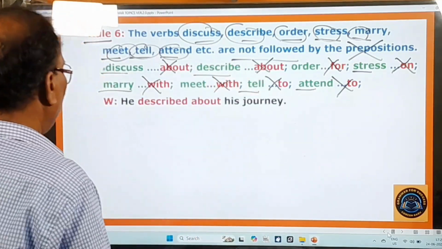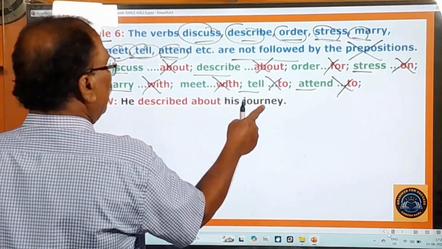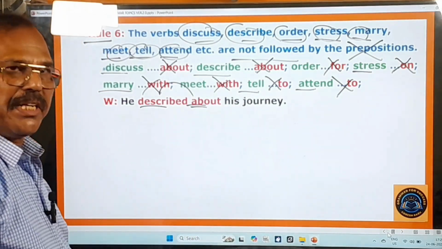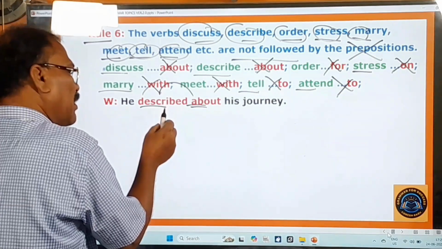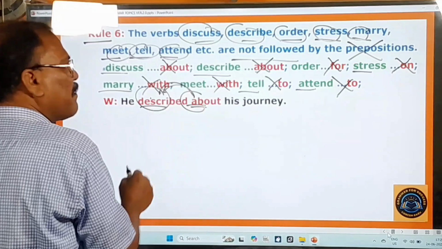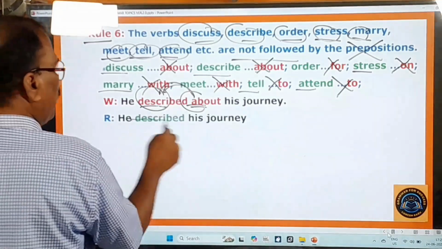Okay, here you pay attention. "He described about his journey." After "described", "about" is used here. That is meaningless and that is bad. In the verb describe, the meaning of this preposition is already there. Therefore you have to say, "He described his journey."